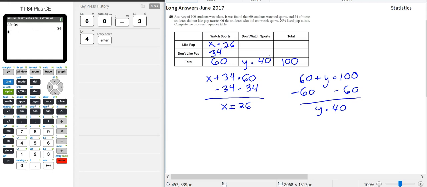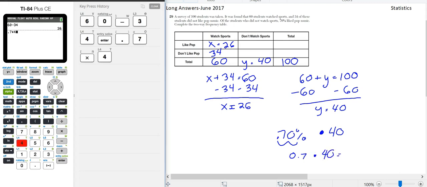Of the students who did not watch sports, 70% liked pop music. So now we know how many students don't watch sports. We know that 40 students don't watch sports, and 70% do like pop music. So to find 70% of the 40 students, we're going to have to convert 70 to a decimal by moving the decimal place 2 places to the left. 0.70 or 0.7 times 40, let's do it on the calculator, is 28. So 28 students who don't watch sports like pop.